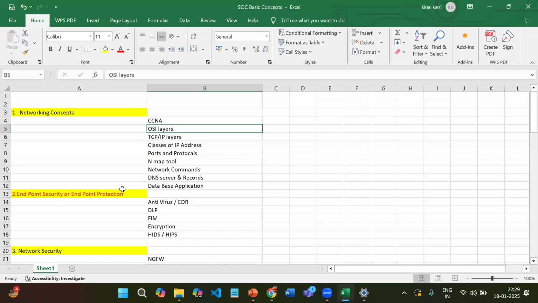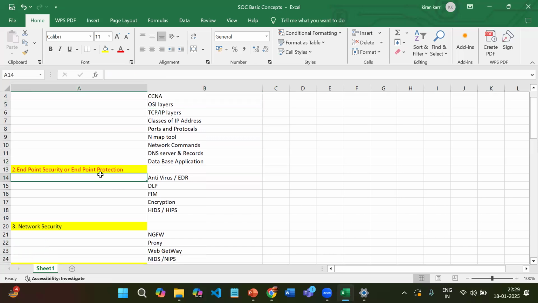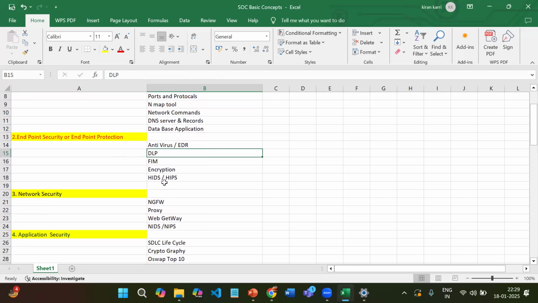Okay. Then coming to endpoint security and endpoint protection. Endpoint security means what is the starting point, what loophole exists on the attacker's side. Then we want to know about everything like antivirus, EDR, DLP (data leak prevention), FIM (file integrity monitoring), encryption, HIDS and HIPS, host intrusion detection systems and host intrusion prevention systems. We have to know about everything in depth in the next sessions.